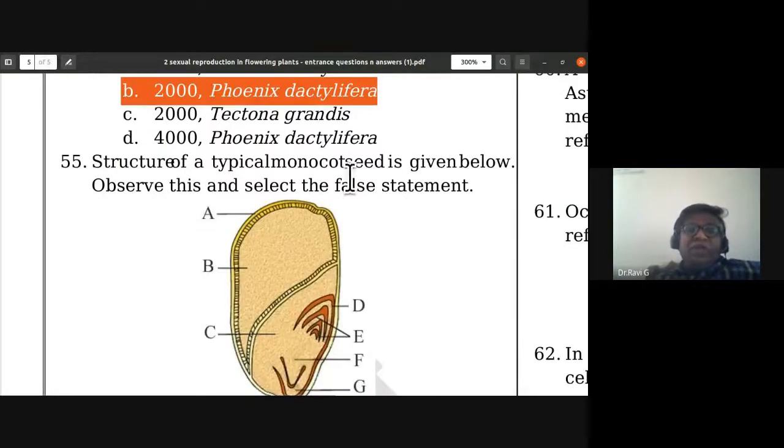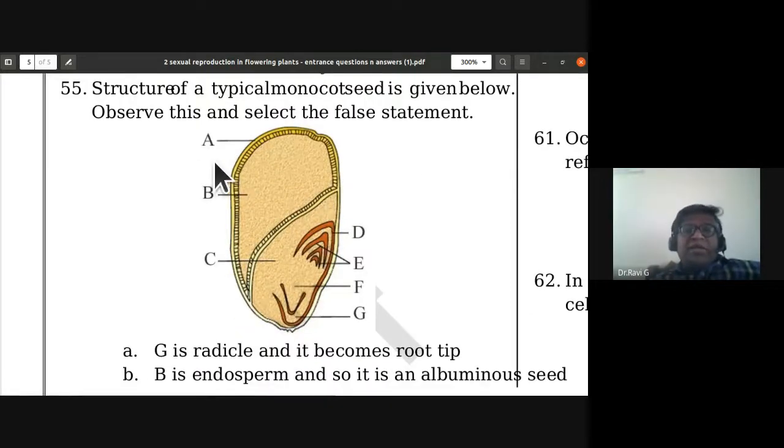55th, structure of a typical monocot seed is given below. Observe this and select the false statement. A is going to be the pericarp. B is the endosperm. D is going to be the coleoptile. E is going to be the plumule. F would be the radicle.